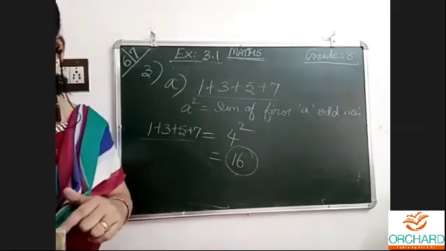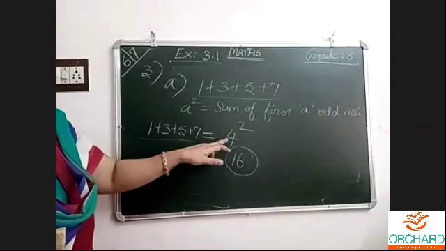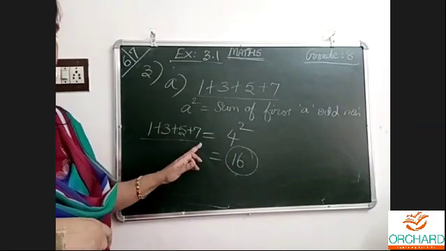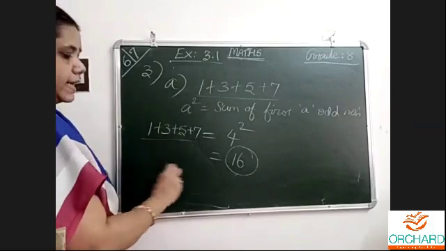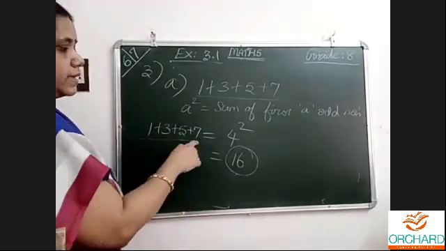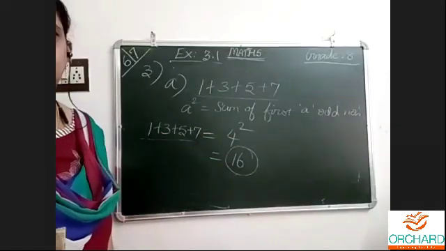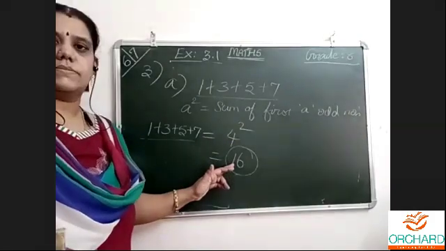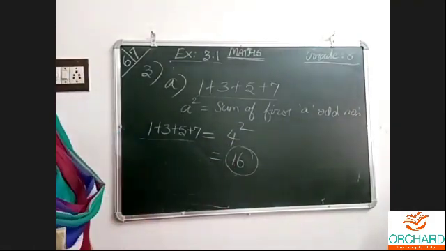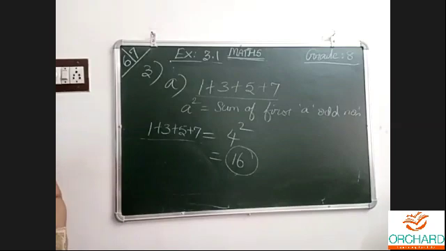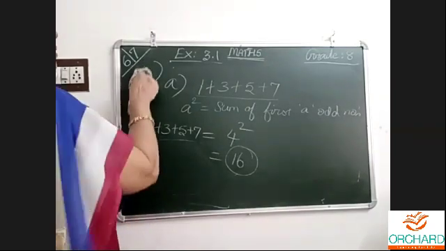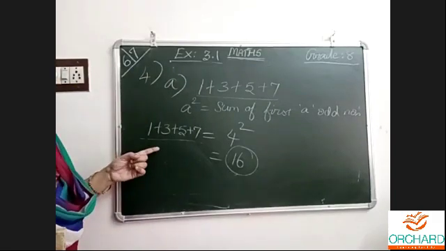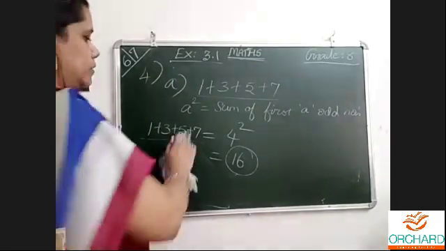The question is: using the property of square numbers, find out which number can be squared to find the answer for the following addition. How many numbers are here? If I give 18 numbers, 18 squared. If I give 17 numbers here, 17 squared. It is according to how many numbers there are, that number squared. Understood clearly? This is about question number 4. 4A is this one, 4B is homework.